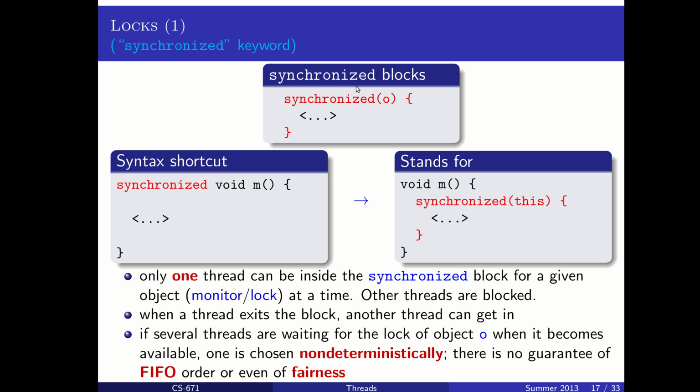So there's not a good system built in for making sure that they all, for instance, wait in a queue or anything like that. It may be the case that some other thread keeps jumping in front of a thread that's waiting. And this is called a live lock, where our code is still executing, but one piece of our code is just waiting forever on a resource that it needs.